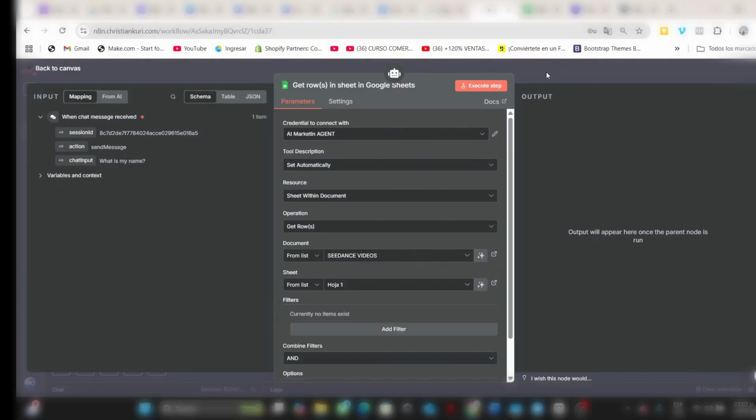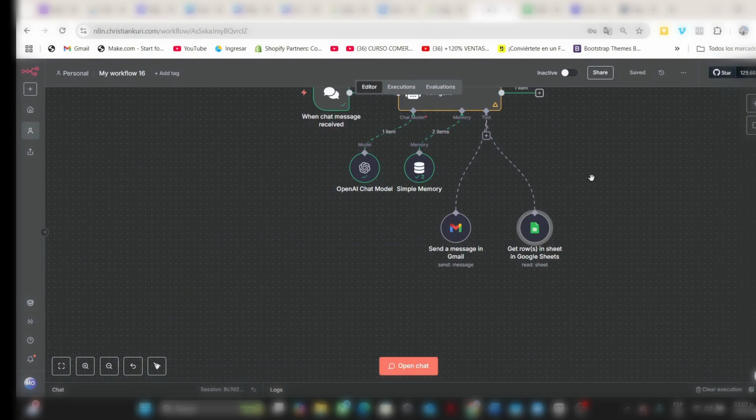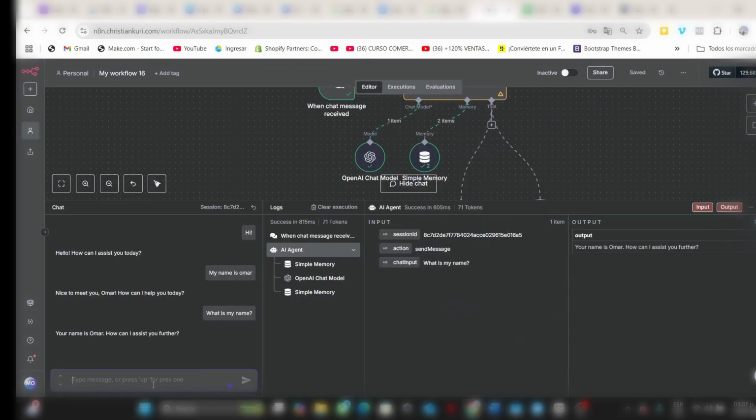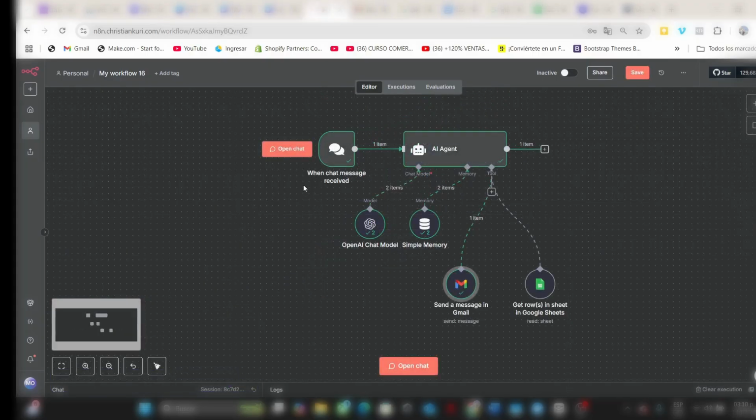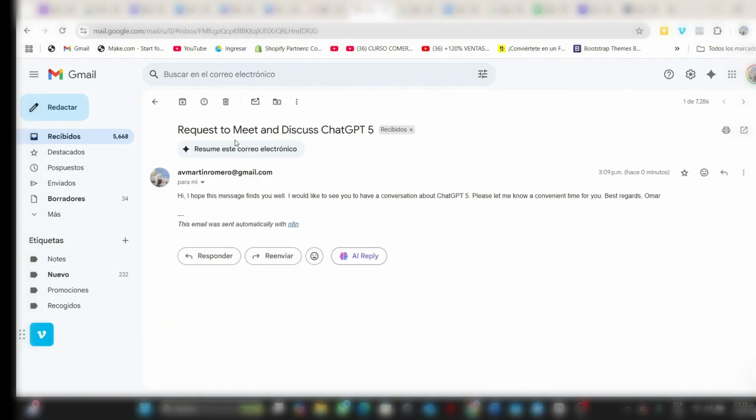With these subnodes connected, let's test our AI agent. We open the chat window and we are going to ask it to send an email to confirm an appointment. Perfect. It was executed correctly. It tells us that it was already sent. And if we go to our specific email, we can see that we have an email in our inbox with the specific intention that we asked our agent.